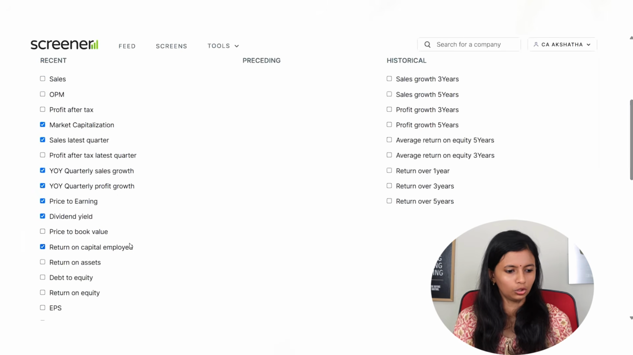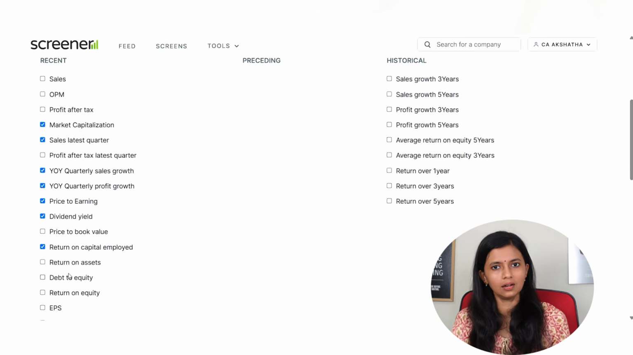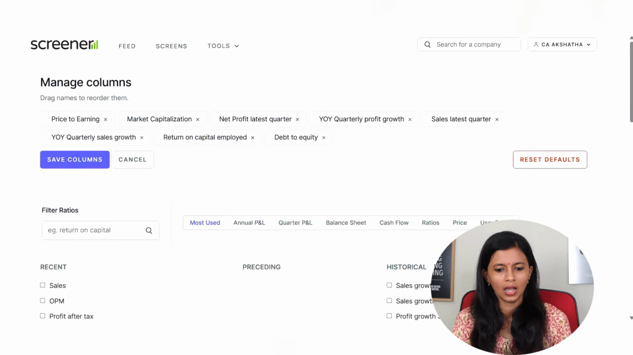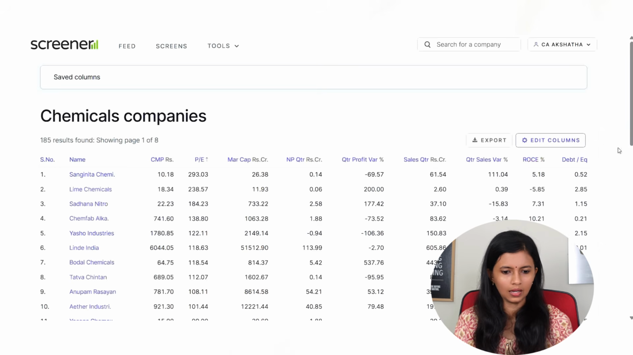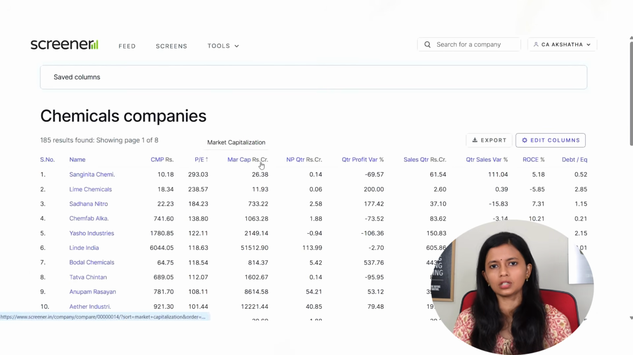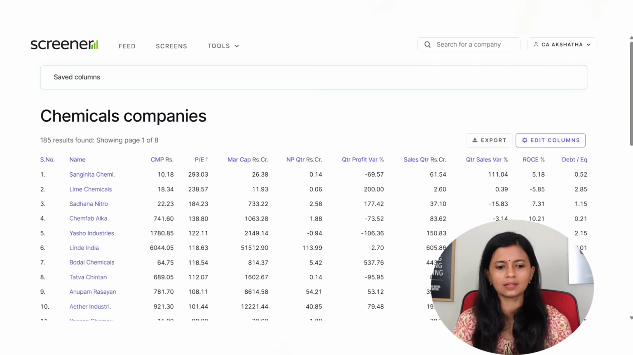For example, if you want to check debt to equity ratio of a particular stock, or you want to select a stock in the chemical sector where you want to analyze a debt to equity ratio. So depending upon the debt to equity ratio, you want to select a stock, then just select debt to equity ratio. You are not, say, interested in dividend yield, then just uncheck this and then say reset and then say save columns. Now if you see over here, debt to equity ratio has come, and you can see the debt to equity ratio of all the companies in this sector. Again, you can filter out the stocks depending upon your criteria. So all in all, for fundamental analysis, this is a best screener that is available.